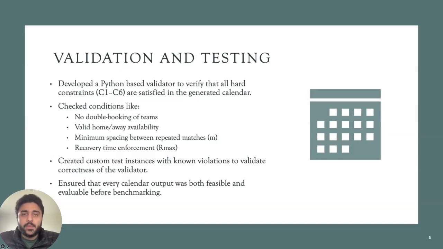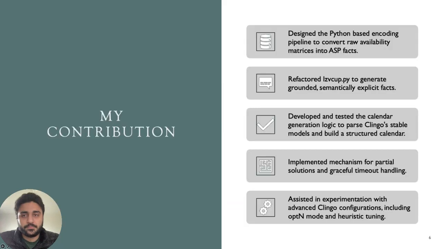To test our validator, we manually created synthetic calendars with known violations, like a team playing twice in one slot or too close together, and we fed them through our system. This helped us catch any logical bugs and confirm that our model respected constraints properly. Before benchmarking, we made sure that every solution passed validation and only then calculated the scores and compared them with the original paper. This gave us some confidence that our results were both correct and meaningful.